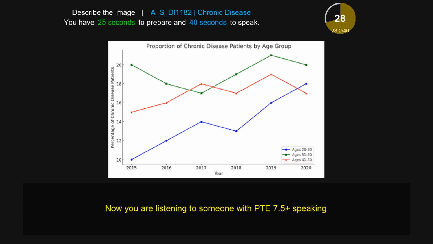For ages 20 to 30, the most number of patients was seen in the year 2020. For patients from 41 to 50, the most number of persons was seen in 2019.